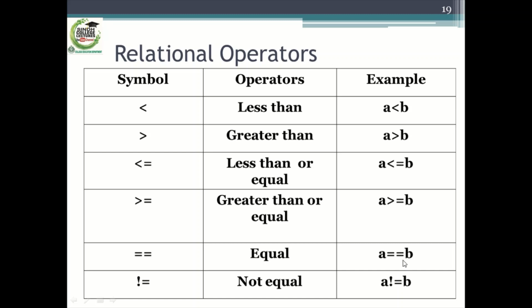A is equal to B means the value of variable A is equal to the value of variable B. This is the not equal to sign, and this is an example of its use. A is not equal to B means the value of variable A is not equal to the value of variable B.